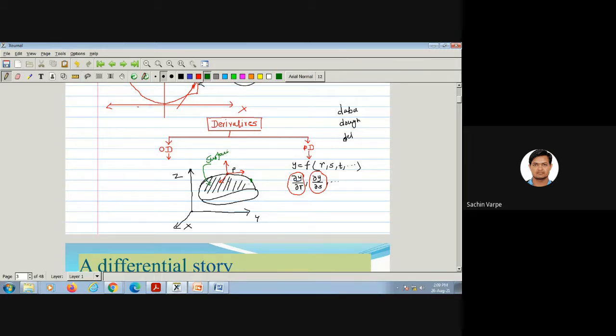Okay, we can extend it to the n-dimensional also, but it is not possible to visualize that. We can visualize up to only the three-dimensional. So if I draw a tangent at this point in the direction of the x-axis, then the slope of the tangent at this particular point, suppose x is the variable here, one x variable is there, then ∂y/∂x is the slope of the tangent in the x direction. Is this point clear to everyone what I'm trying to explain?